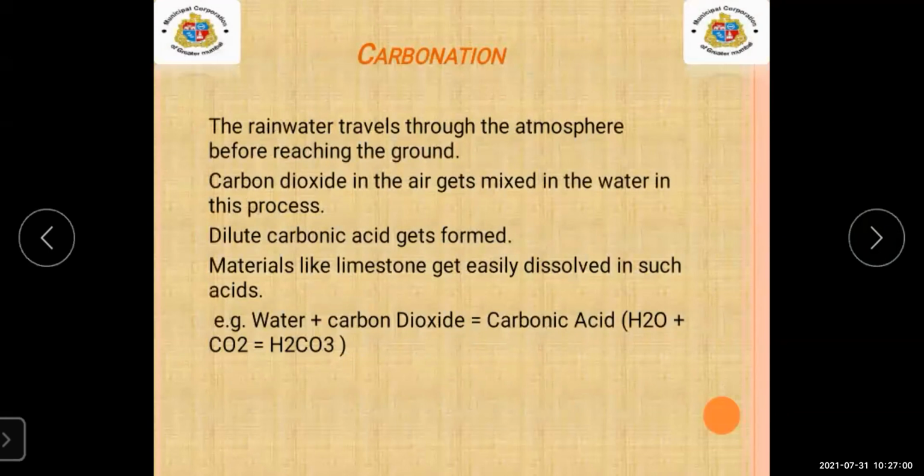In this weathering, you have to keep in mind the areas which receive heavy rainfall.